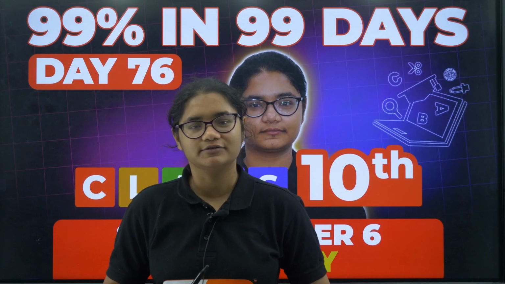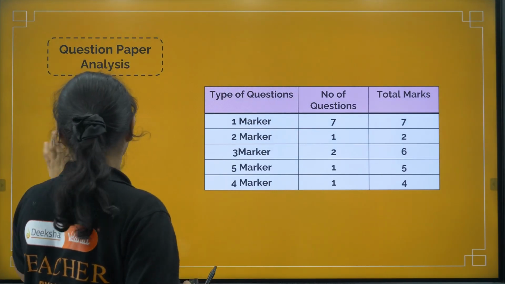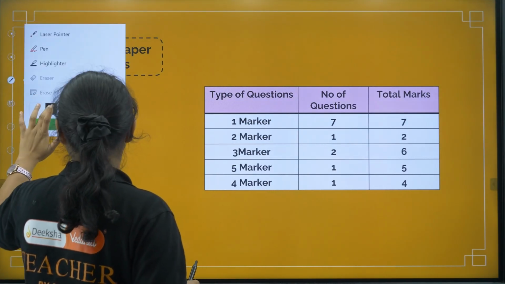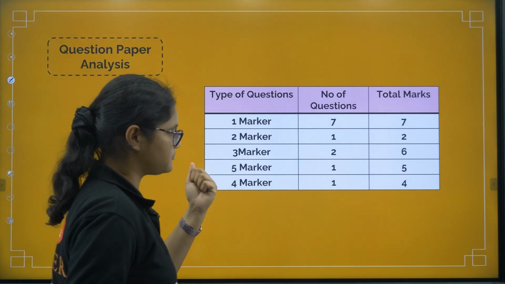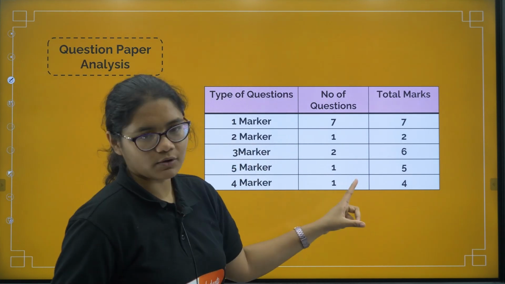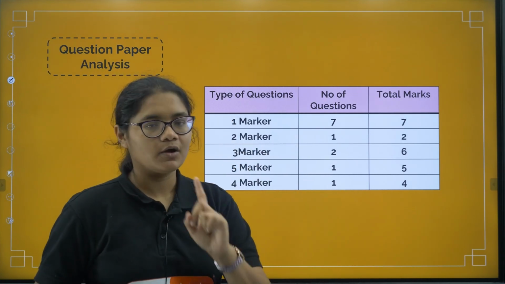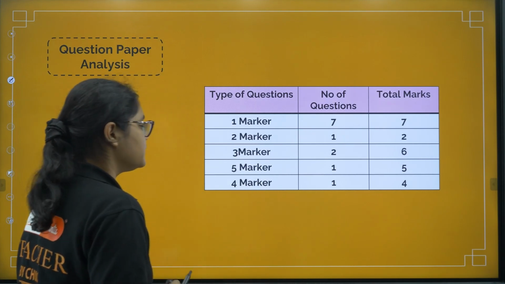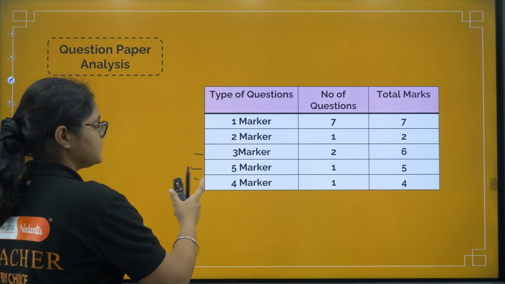So today we are going to solve sample paper 6, and in this we will be solving the chemistry solutions. Okay, so let us see the questions first. The pattern, I think all of you might be very familiar with by now. We have 7 questions of 1 mark, 1 question of 2 marks, 2 questions of 3 marks, 1 question of 5 marks and 1 question of 4 marks. Okay, you will be getting all questions in these.